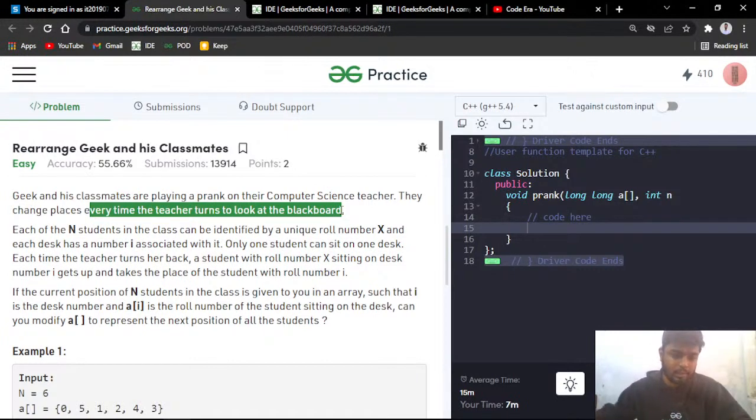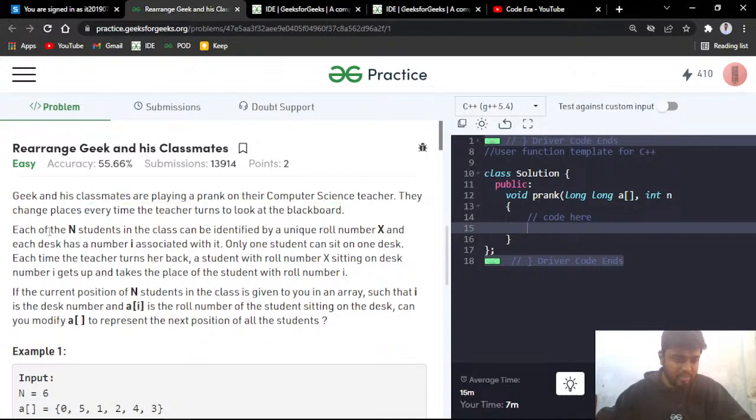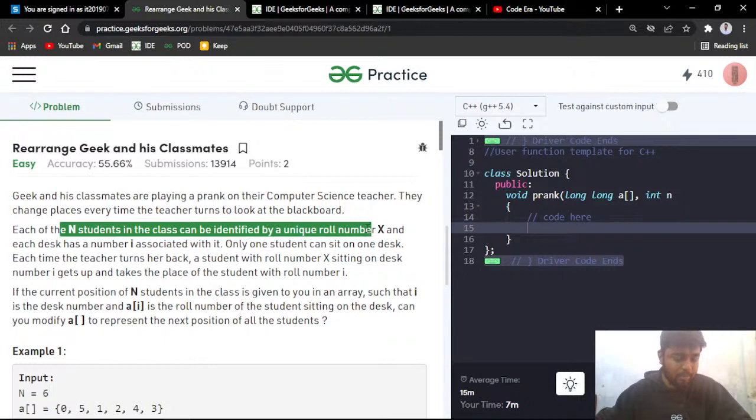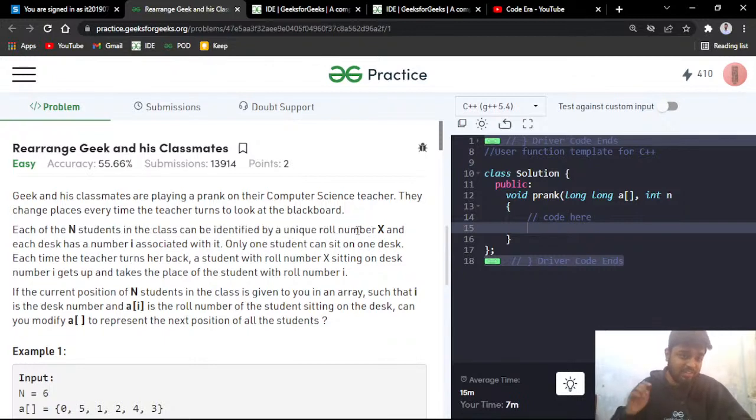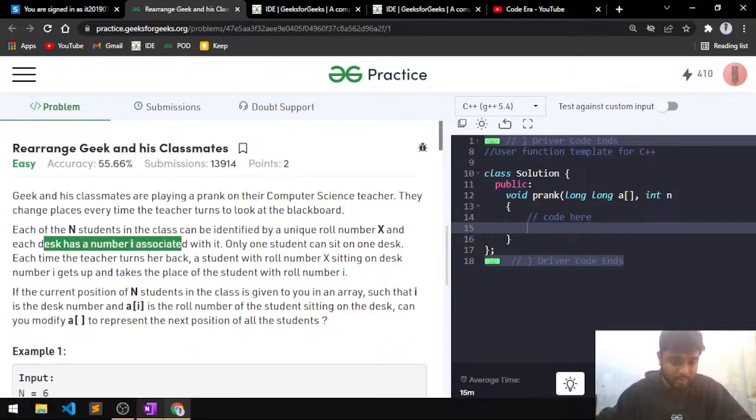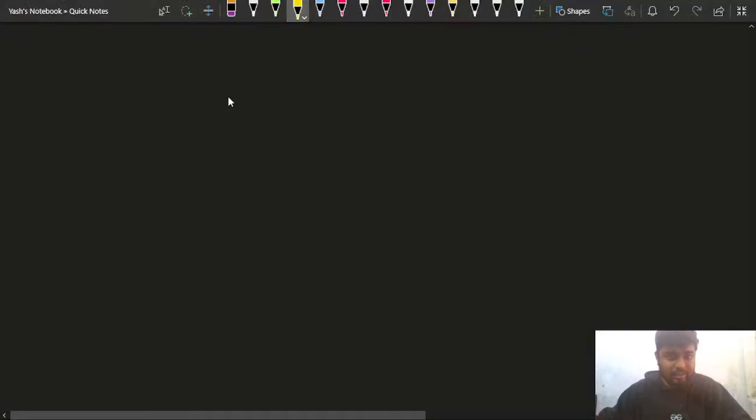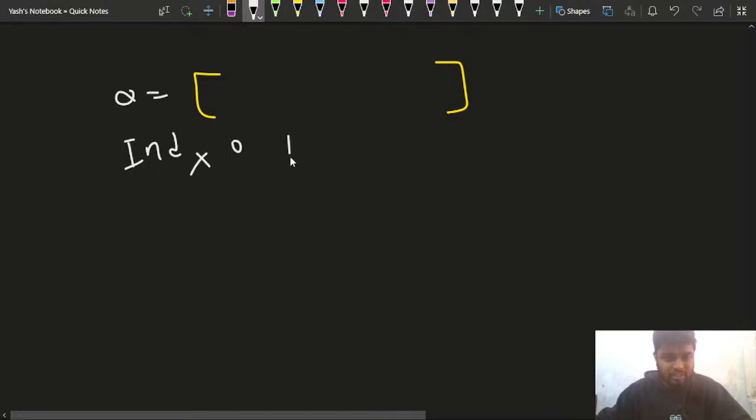What will be given is each of the n students in the classroom can be identified by a unique roll number. So every student in the classroom has a unique number and each desk is numbered i. Let's say that you have been given an array. For every element of the array you have the index. For a given array, let's say A, you have index 0, index 1, 2, 3, something like this, and you have the ith element.